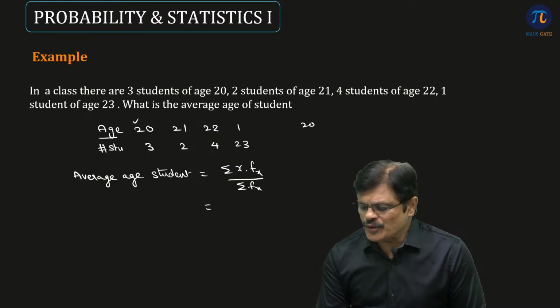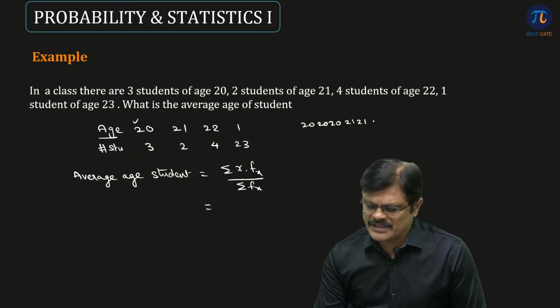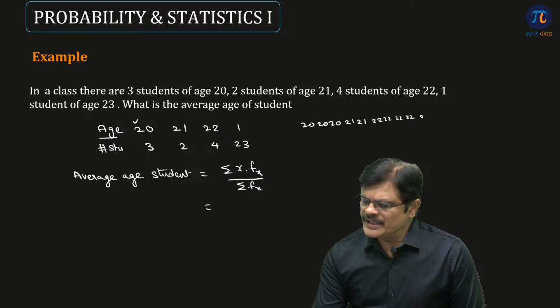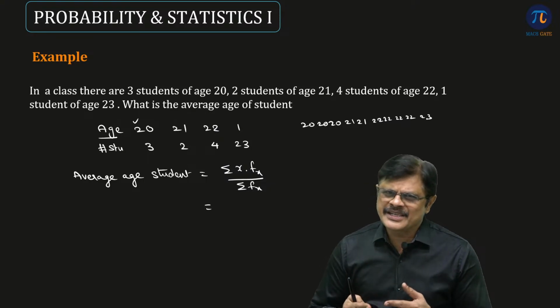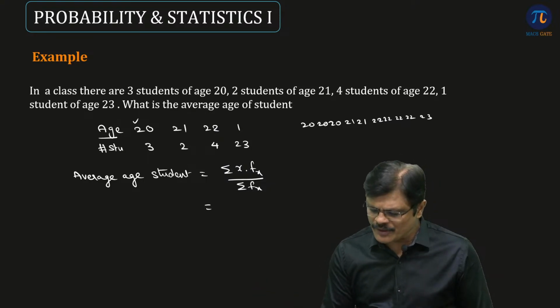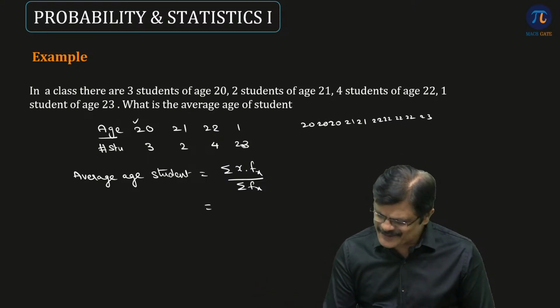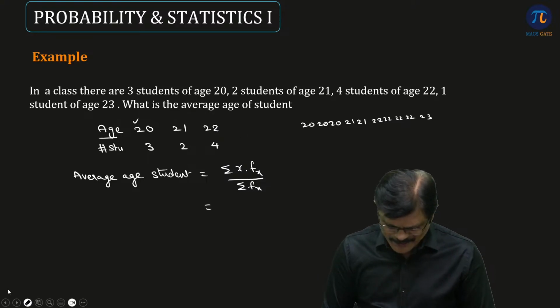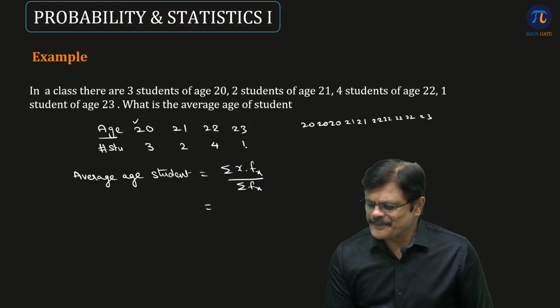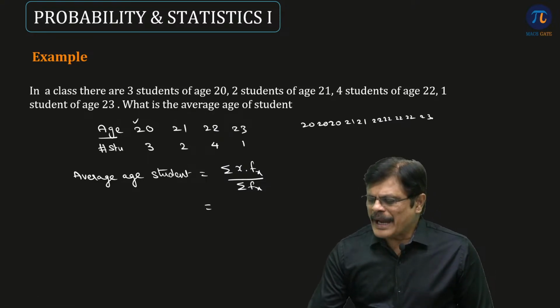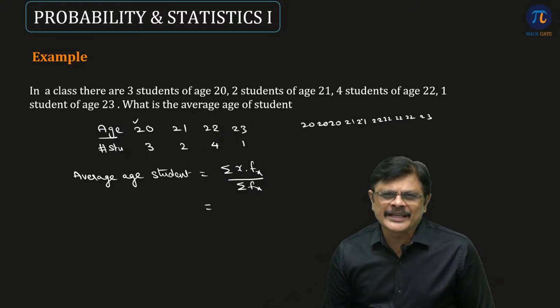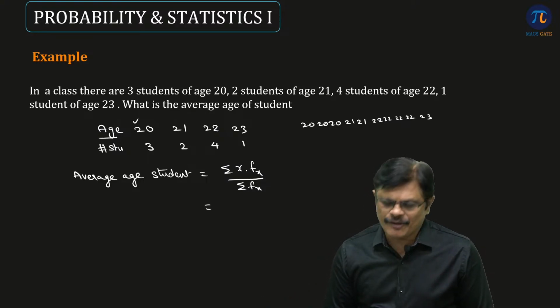So actually it is like 20 age is for 3 students, 21 age is for 2 students, 22 age is for 4 students, and 23 age for 1 student. You can just add them and divided by how many? Okay, sorry, here I written reverse. 23 and 1 student. Is that clear? So if you add them divided by 10, you are going to get the answer, or we can use this frequency formula. What is it?